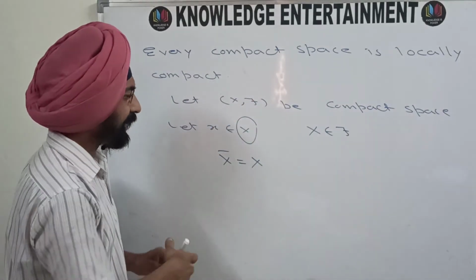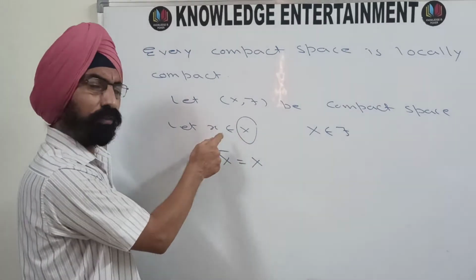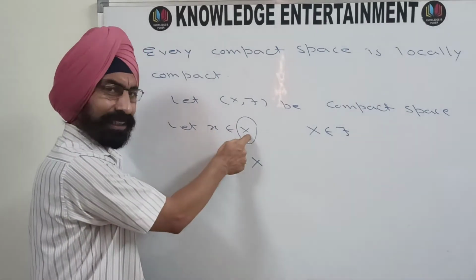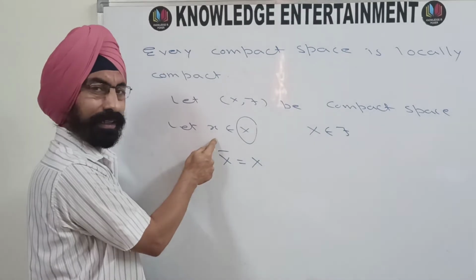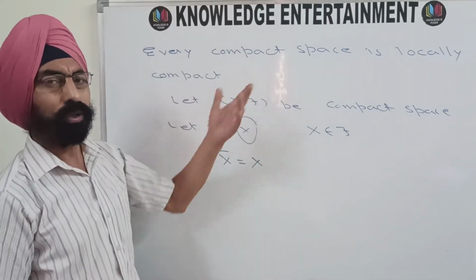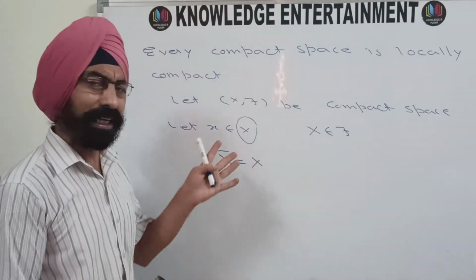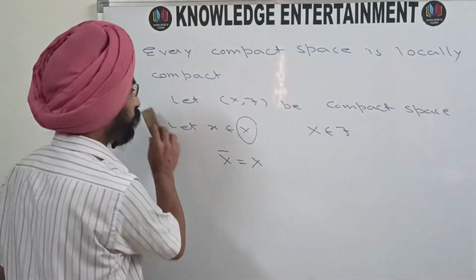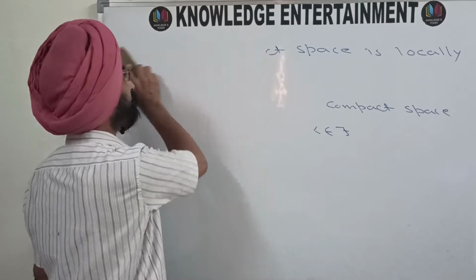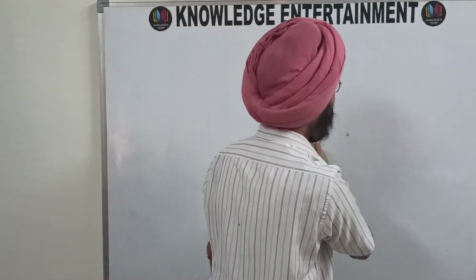So for every point x there is a neighborhood X whose closure is compact. So this topological space will become a locally compact topological space. So that is a very trivial property for locally compact spaces, that every compact space is locally compact.